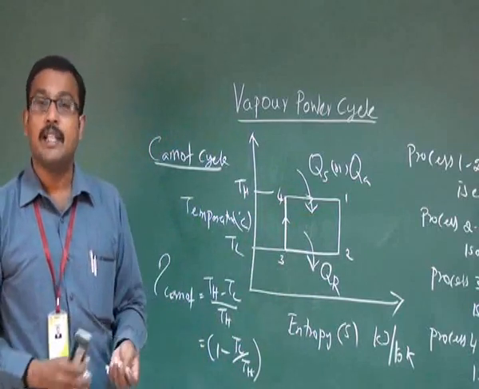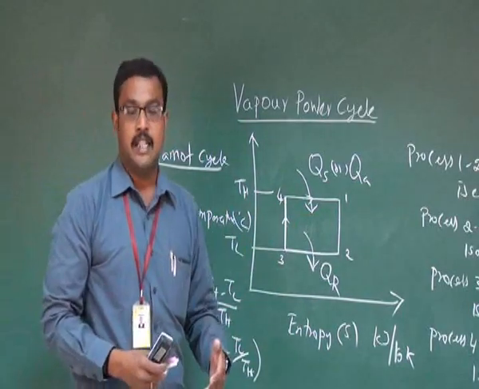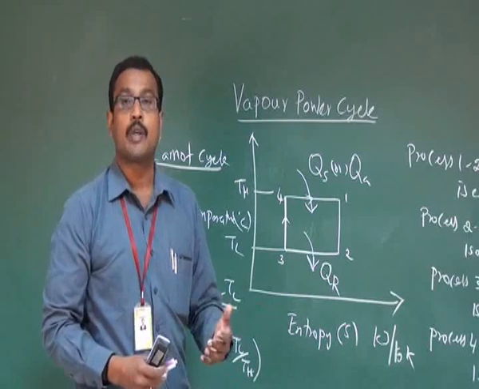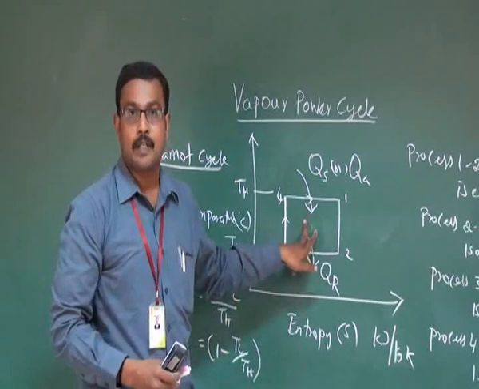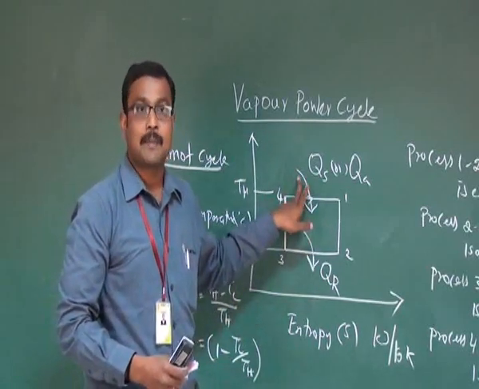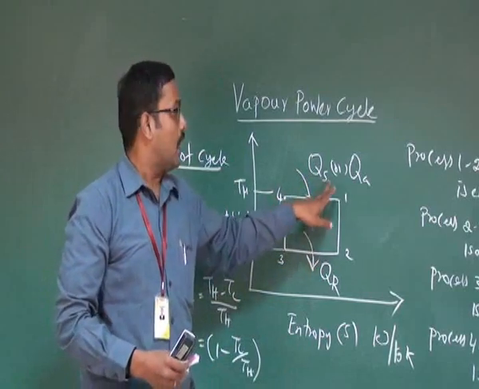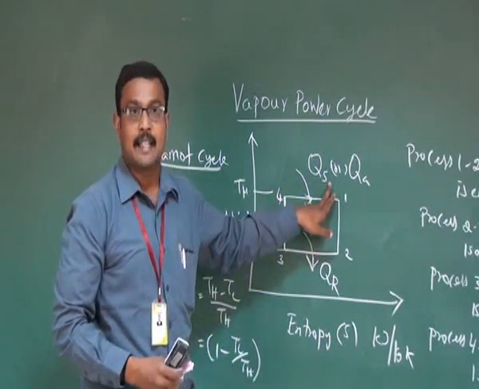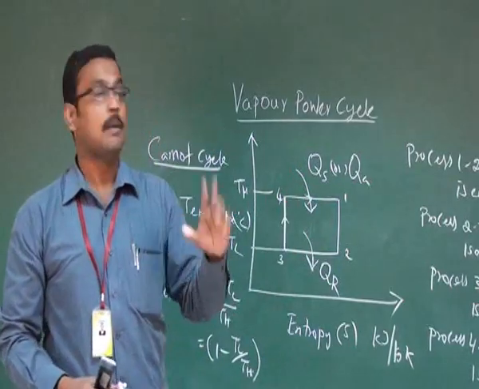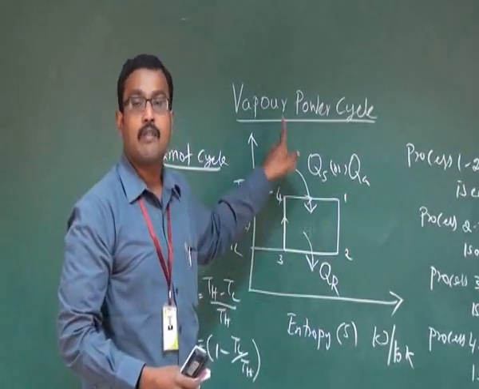So it is comparatively easy to add or remove heat from or to the working fluid in isobaric process. So that cycle represents Rankine cycle. So nowadays the Rankine cycle becomes ideal cycle for vapor power cycle.